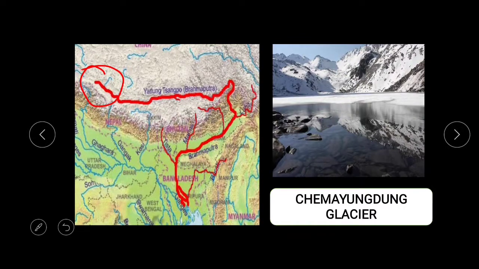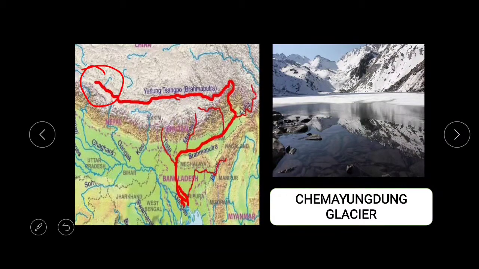So what happens here is the river Brahmaputra flows all throughout the Tibetan region, reaches the Chinese region, and then it takes a U-turn and flows to Arunachal Pradesh, where it is known as the Dihang River, and later when it reaches Assam, it is known as the river Brahmaputra.